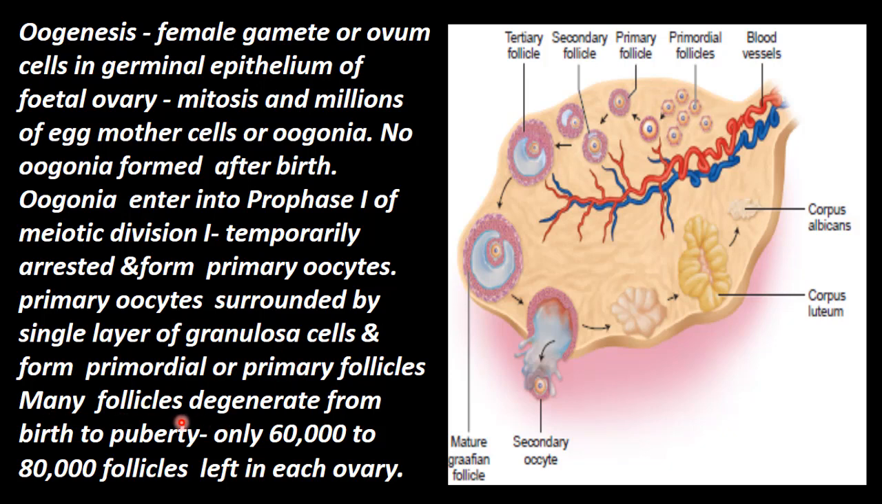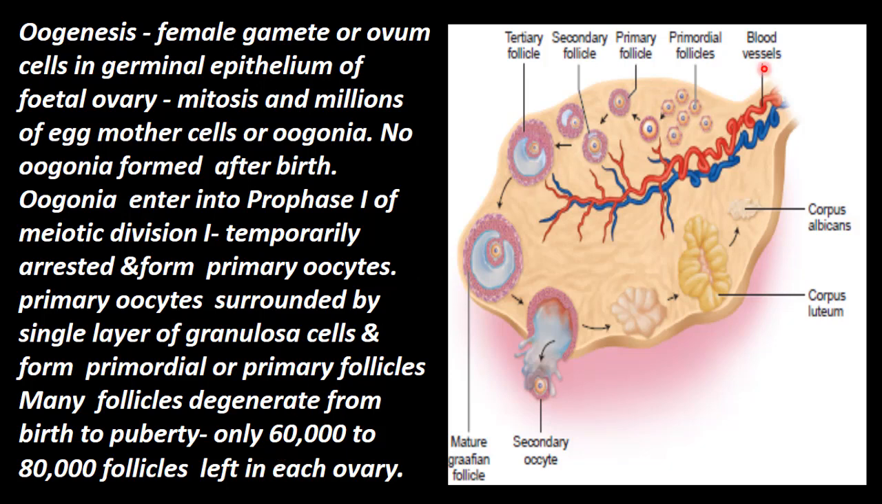Many follicles, millions of follicles, degenerate from birth to puberty. குழந்தை பிறந்த பின்னாடி pubertyக்குள்ள இந்த follicle degenerate ஆயிருது. So they cannot give rise to ovum. Only 60,000 to 80,000 follicles are left in each ovary, that is at the time of puberty. அதுக்கப்புறம் அதுலேருந்து ஓவம் வந்து ரிலீஸ் பண்ண முடியும்.